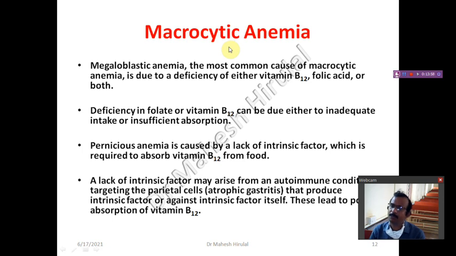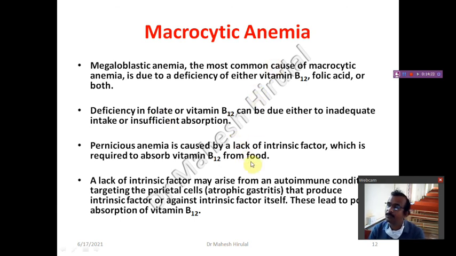Most of the malabsorption syndromes will end up with the macrocytic anemia. Patient will tell that I am eating a very good amount of food but it is not digesting, I am not gaining weight, and I am getting the anemia. Then it is due to the malabsorption leading to macrocytes. Or if the person is not taking adequate intake, then also it will lead to the macrocytic anemia.